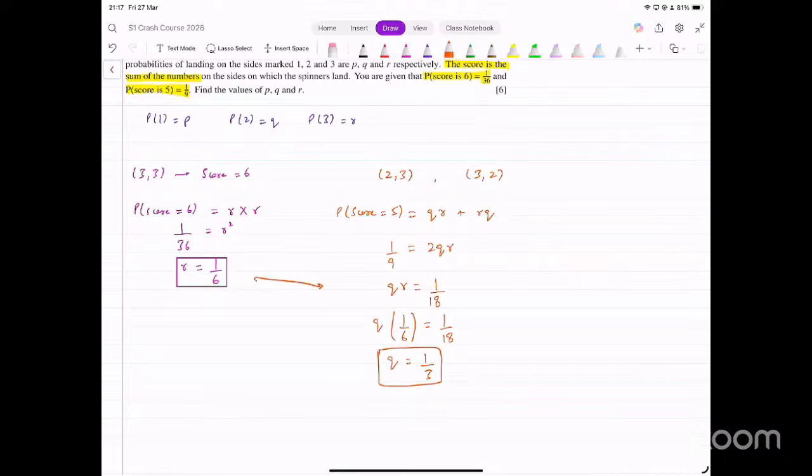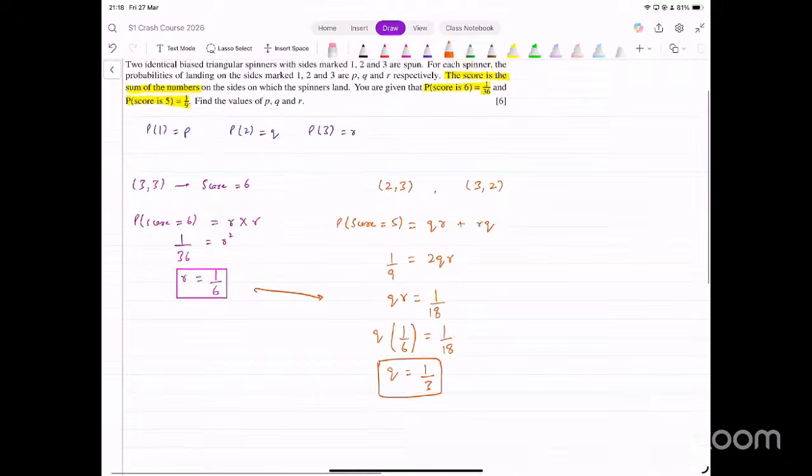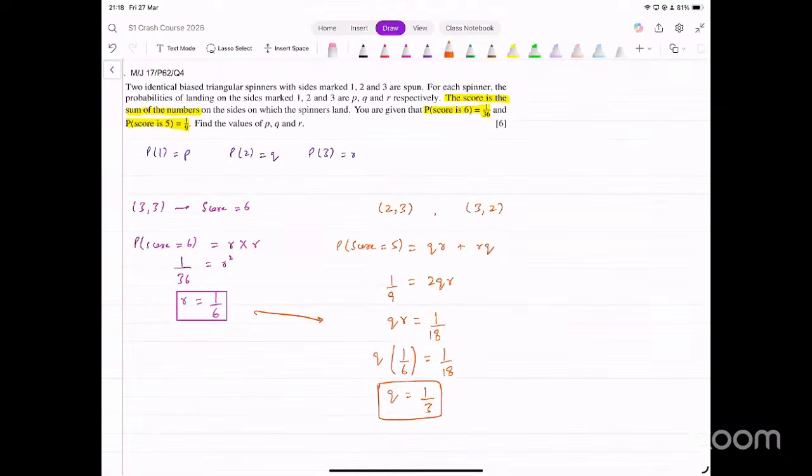Why did we multiply both R into R? In the first case? Because we have 2 spinners, right? The probability of the first spinner giving us 3 is R. The probability of the second spinner giving us 3 is also R. So we have R from the first spinner, R from the second spinner. So we multiply them, right?